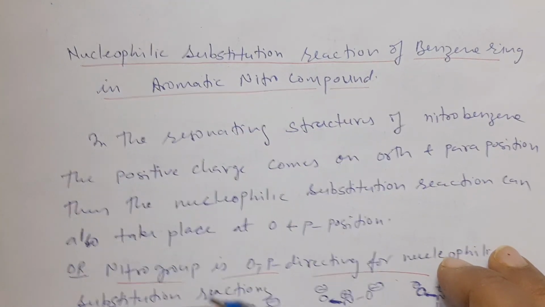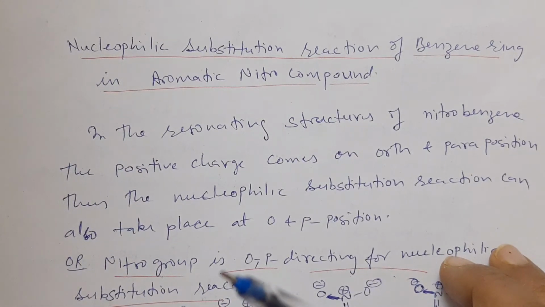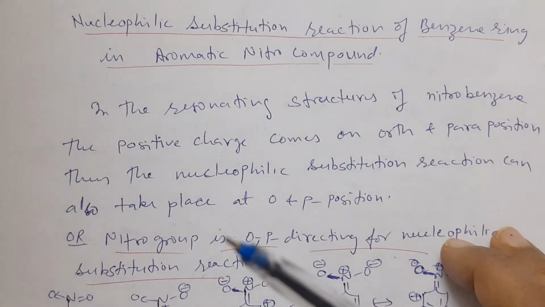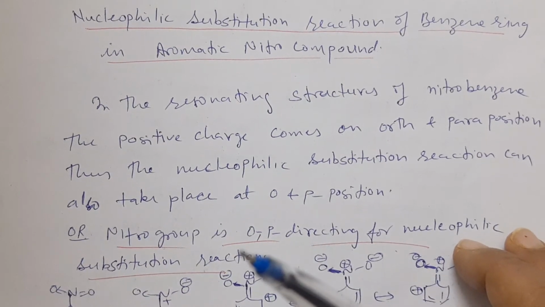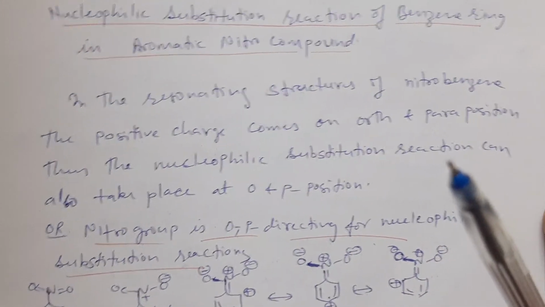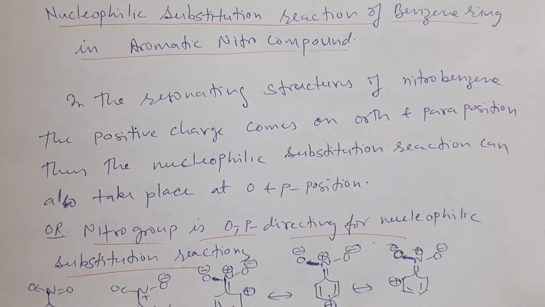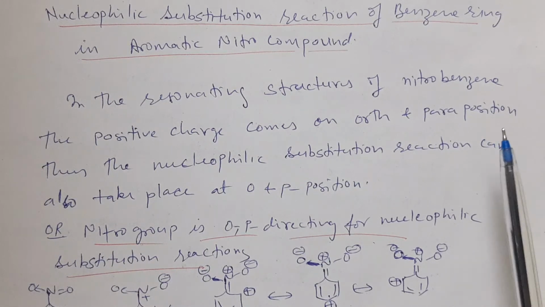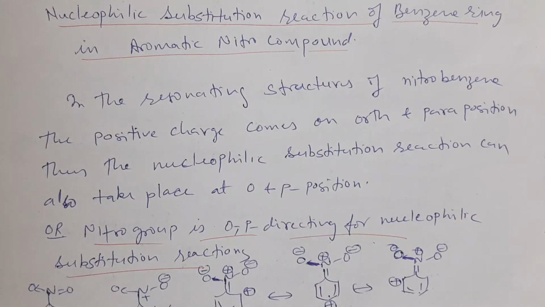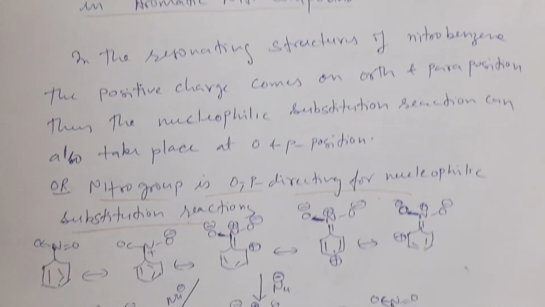The next is the nucleophilic substitution reaction of the benzene ring in aromatic nitro compounds. We have seen that in nitrobenzene, due to the -I effect, the ortho and para positions have a partial positive charge, and a nucleophile can easily attack at the ortho and para positions, or we can say that the nitro group is ortho and para directing for nucleophilic substitution reactions.